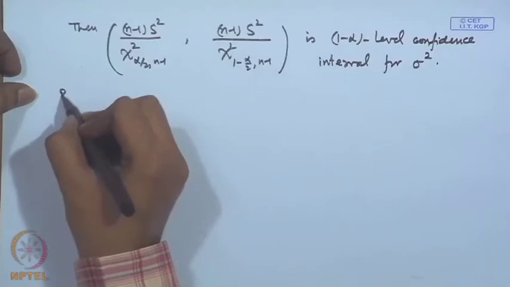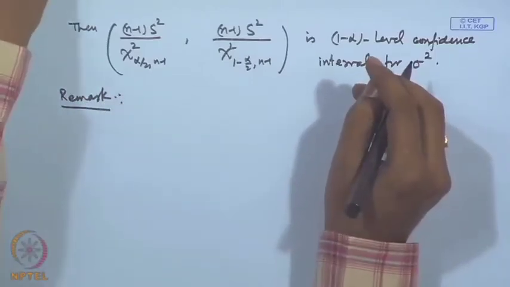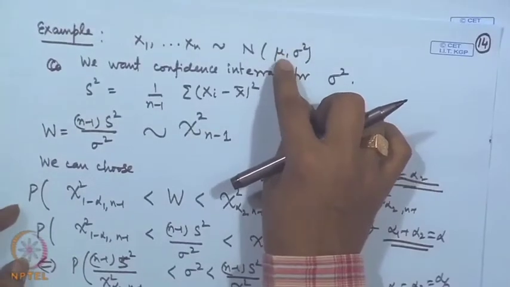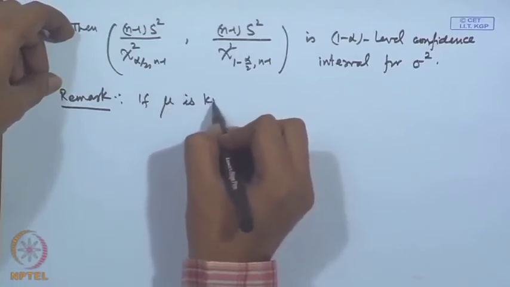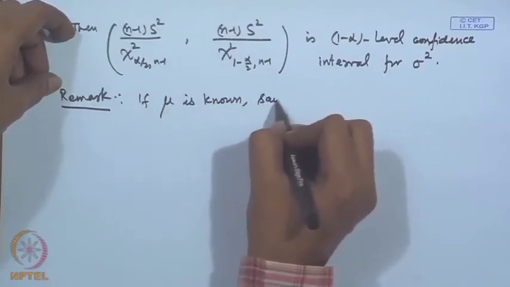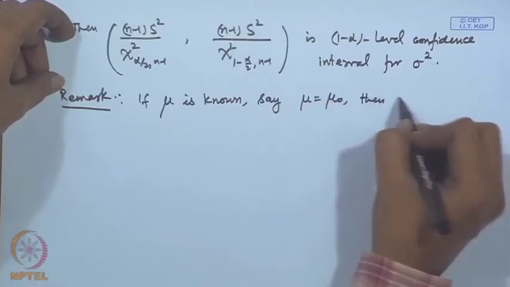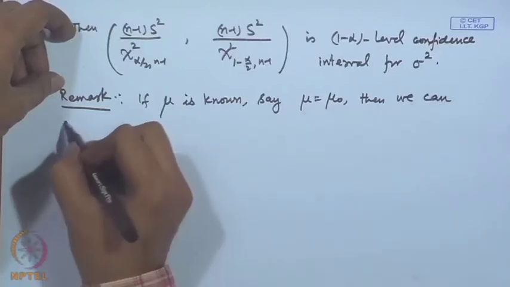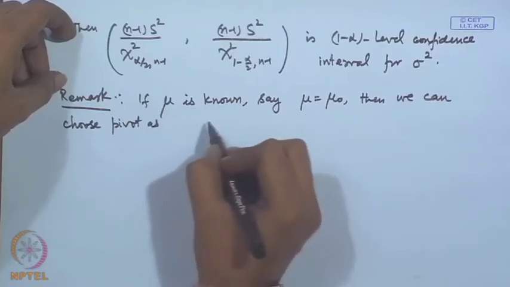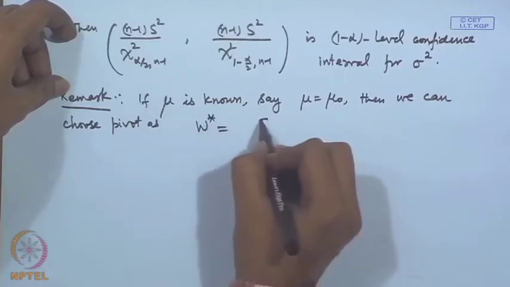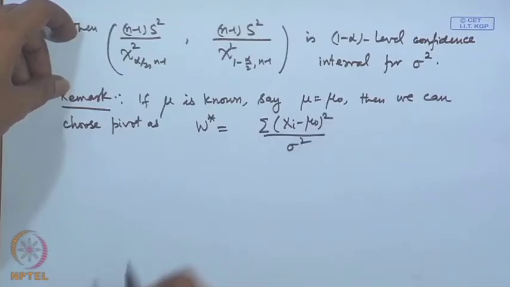Now, see, we have considered this pivot quantity when mu is unknown here, but if mu is known in this problem, say mu is equal to mu naught, in that case we can choose pivot as, let me call it W star, sigma (x_i minus mu naught) square by sigma square.